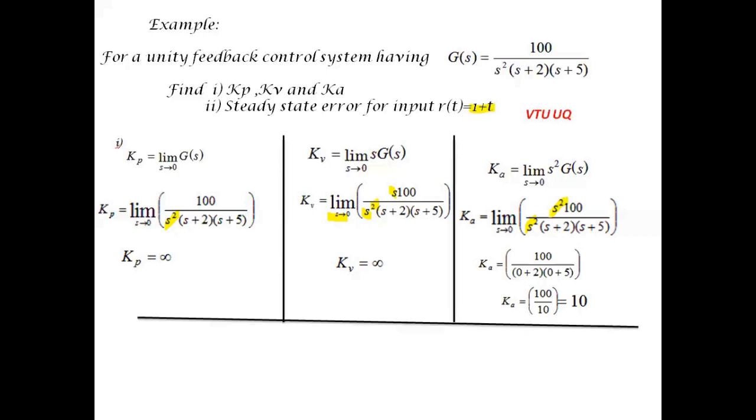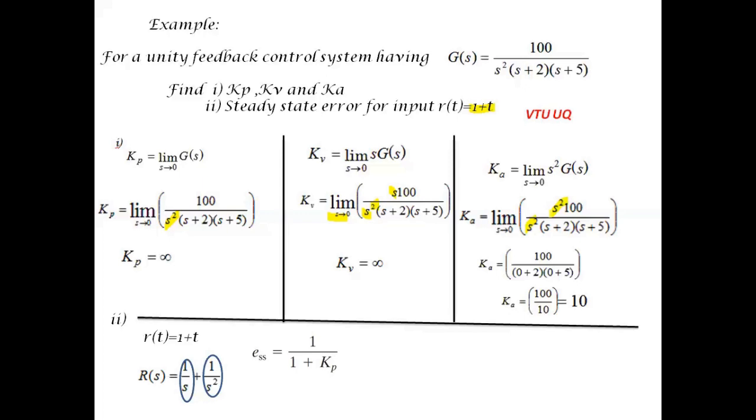Now we are supposed to calculate the steady state error for a given input r(t) is equal to 1 plus t. So taking the Laplace transform of r(t), we get R(s): the Laplace transform of 1 is 1 by s and the Laplace transform of t is 1 by s square. Once obtaining the Laplace transform, we have to substitute in the steady state error formula. It is a combination of step and ramp input, so the error will also be a combination of step as well as ramp.